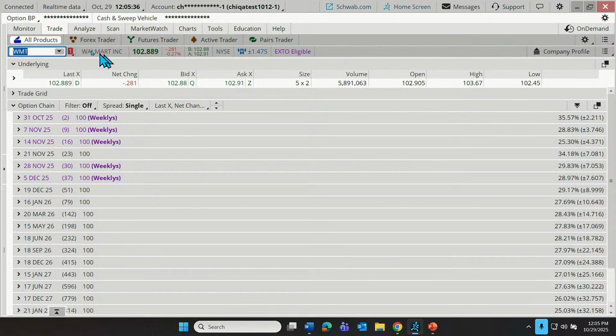So when we go to the trade tab, we type in our symbol here. What we'll notice down below, we have our quote information for the stock, if we want to trade the stock, which was last week's discussion, or we could trade options using what's known as the option chain. So the option chain is basically an advertising bulletin. This is the way that I think about it, like an old-fashioned bulletin board, all right?